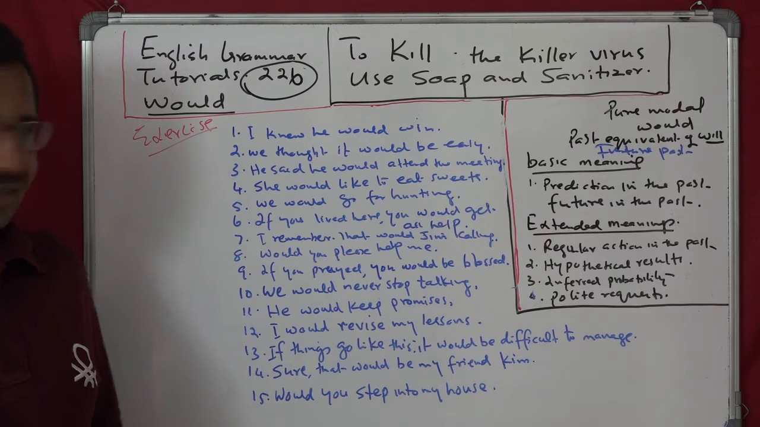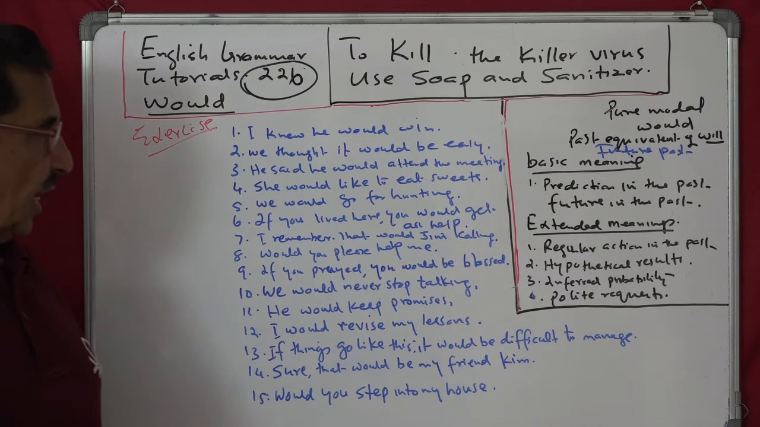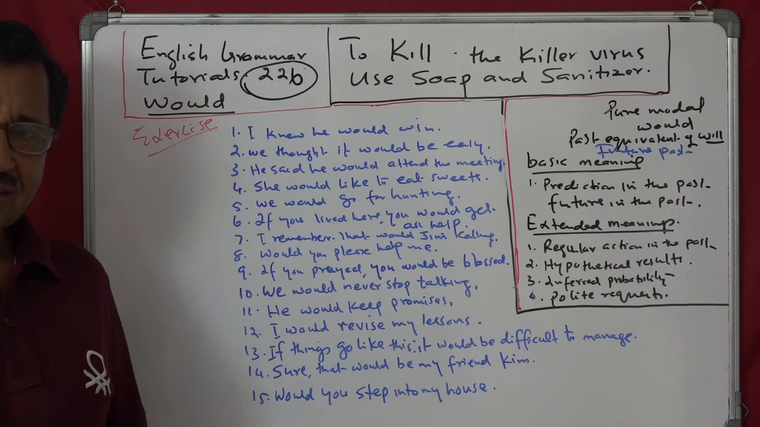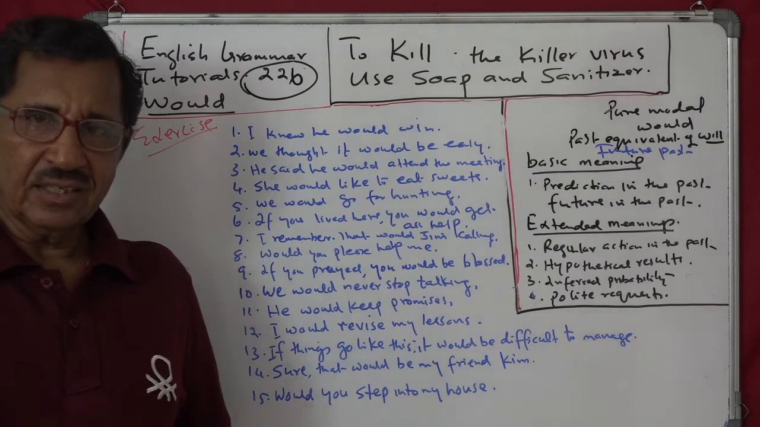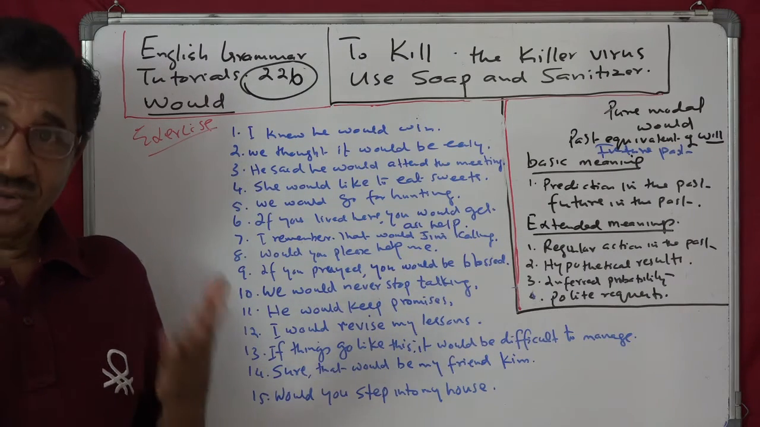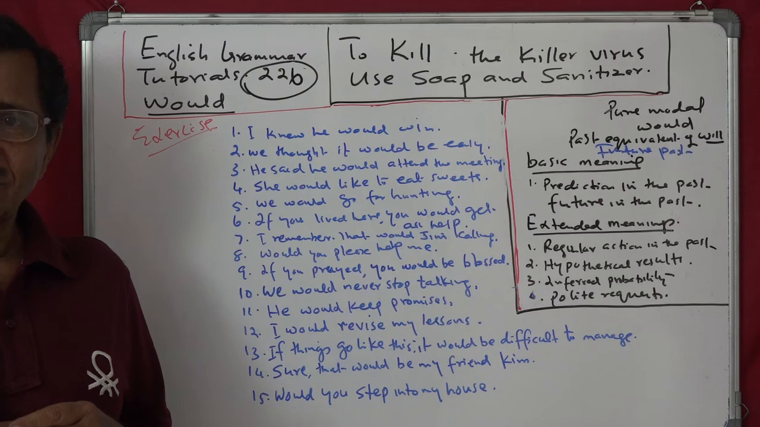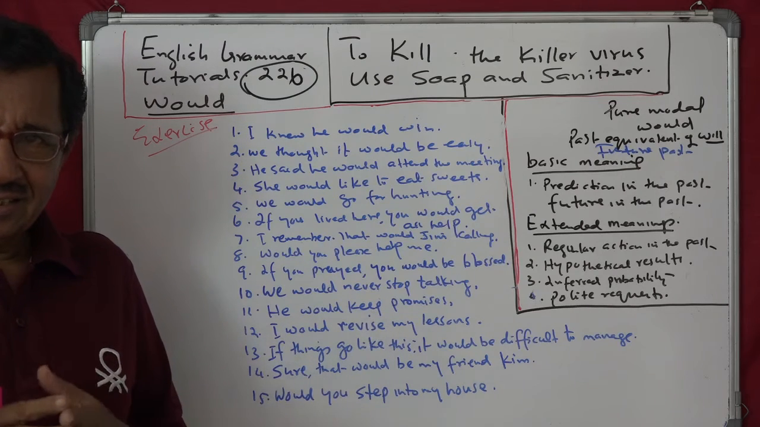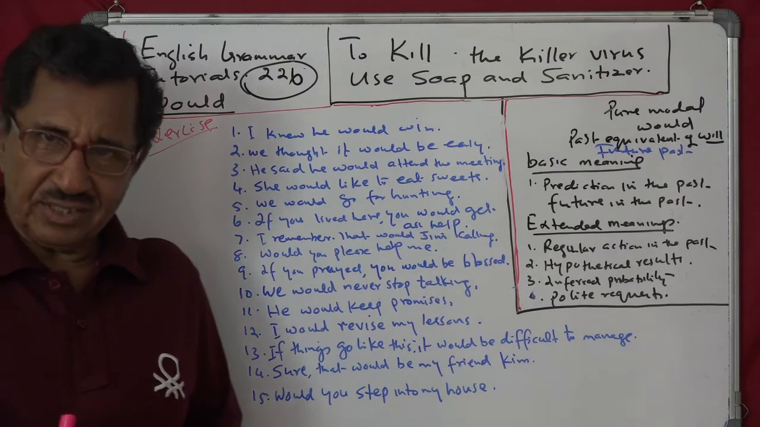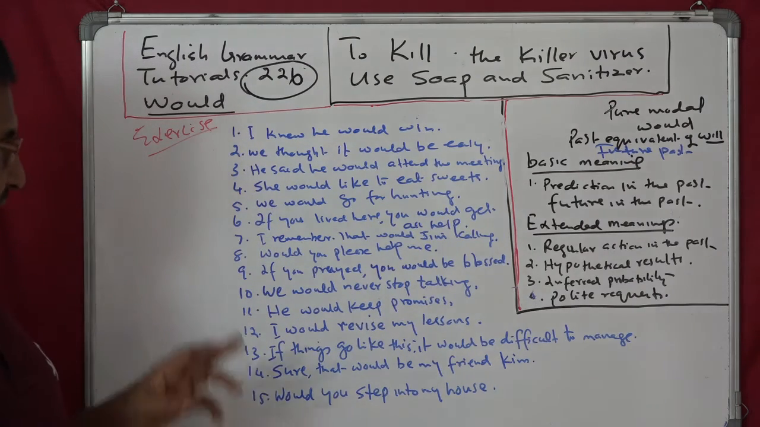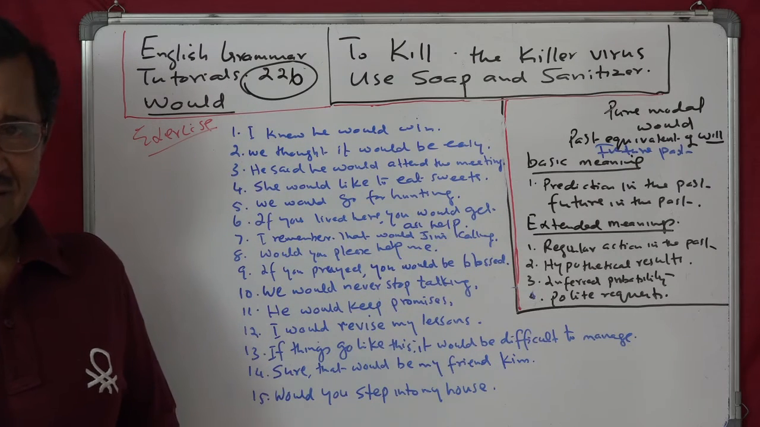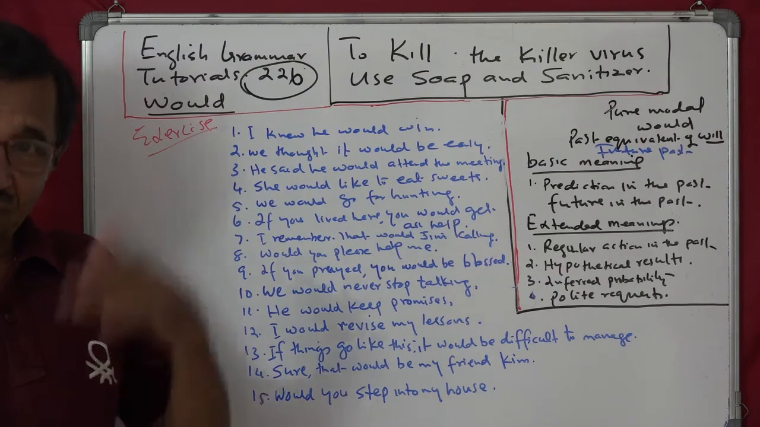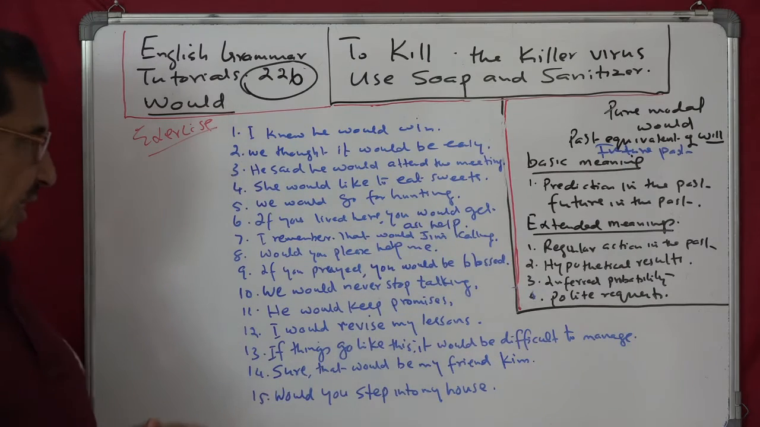Future prediction again. She would like to eat sweets. That is those days, that is understood. So it is a regular action. She would like to eat sweets, that is a regular action. We would go for hunting, again a regular action, some habit in the past. We would go those days, that is understood.